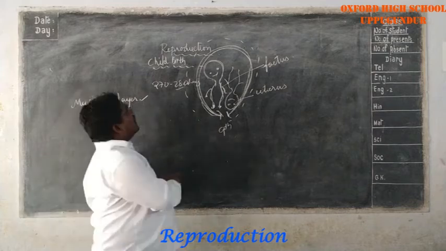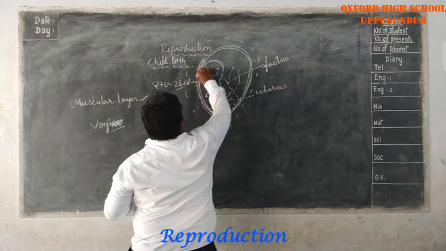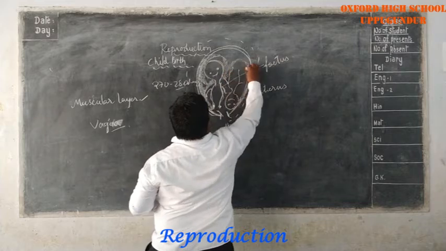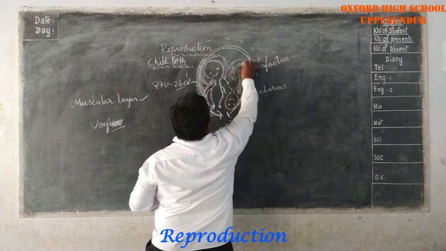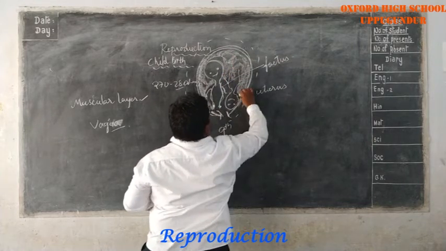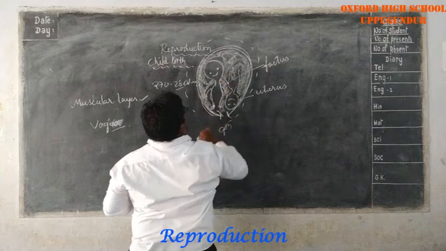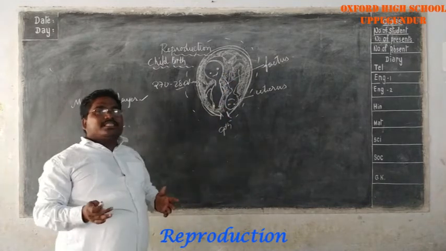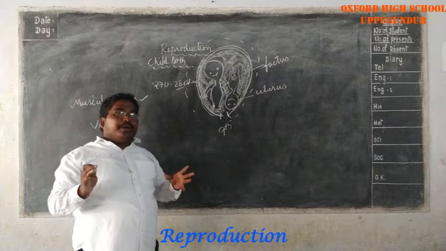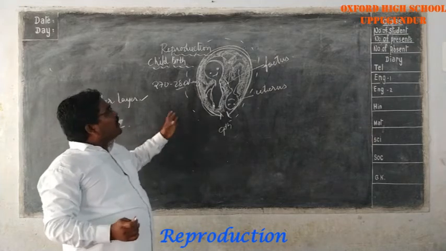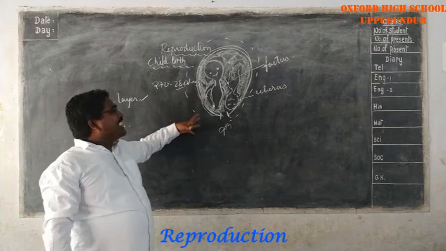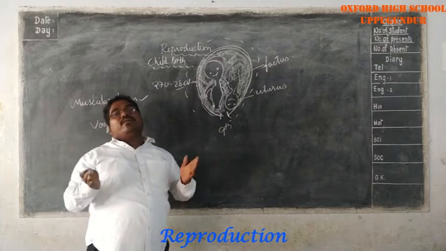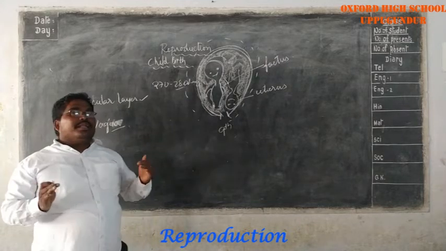At this time, the amnion, which we already discussed, which contains amniotic fluid, the amnion sac breaks and releases its contents outside. This is a good sign of labor on its way.